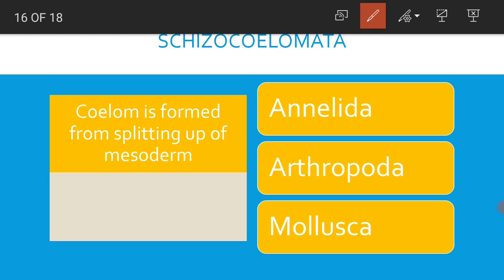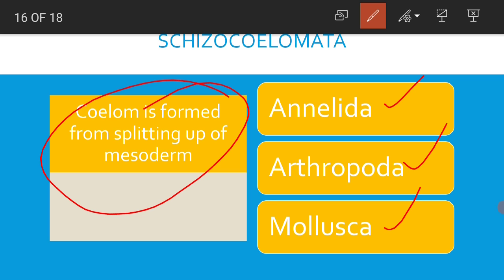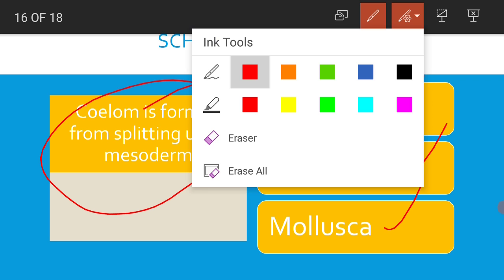Schizocoelomata includes those organisms where there is coelom and the coelom is formed from the splitting of mesoderm. It includes three phyla, namely Annelida, Arthropoda and Mollusca. In Arthropoda and Mollusca, the schizocoel is filled up with blood. Hence, in Arthropoda and Mollusca, the schizocoel is also known as hemocoel.